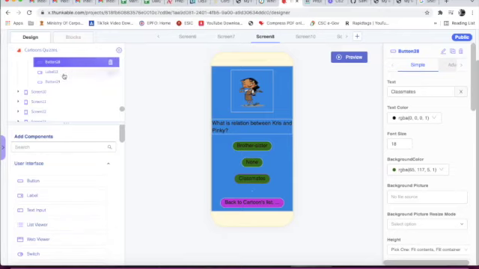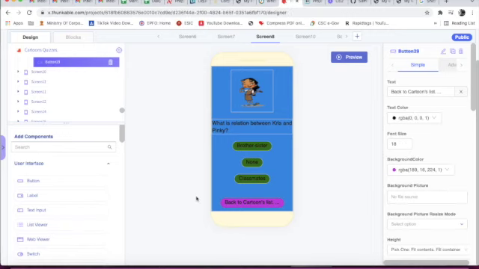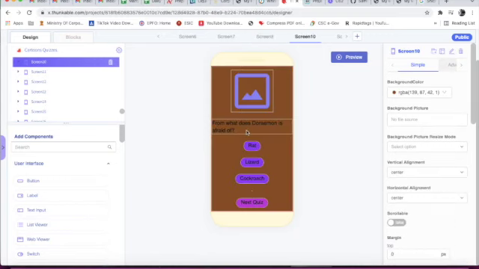Below button 28 we have taken a blank label and ID is label 30. Then below the blank label we have taken a button, that is ID is label 29, back to cartoons list is text. And now we will go to screen 10.